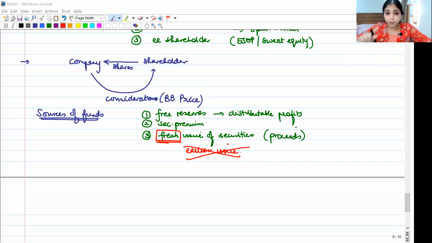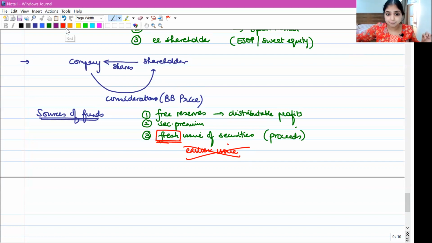Okay, one more point. In case the company is taking money out of free reserves or out of securities premium account, then whatever is the face value of shares which the company is buying back by taking money out of free reserves or securities premium account, that has to be transferred into a separate account called CRR.